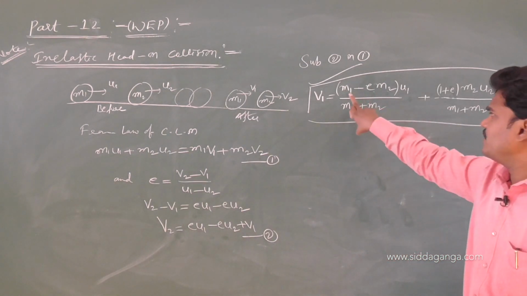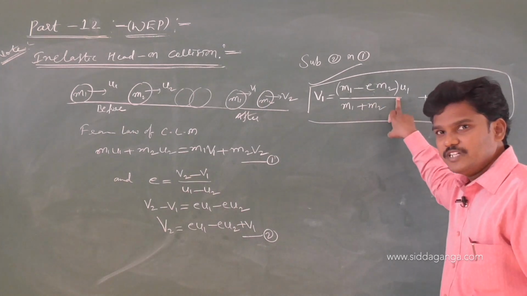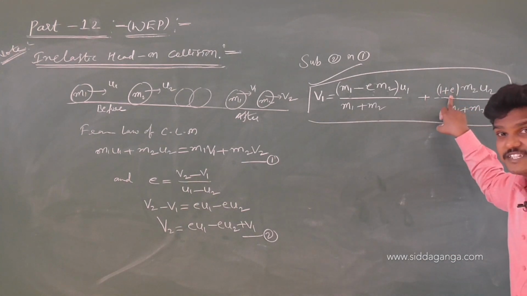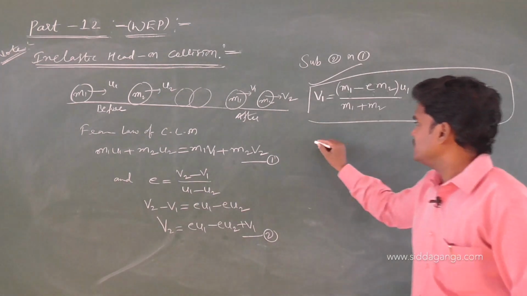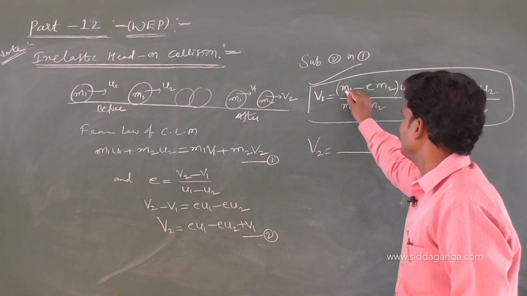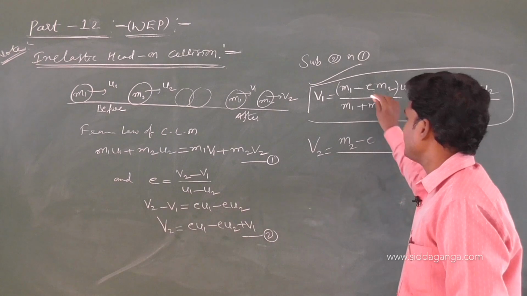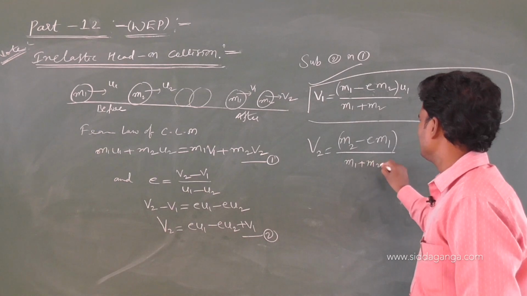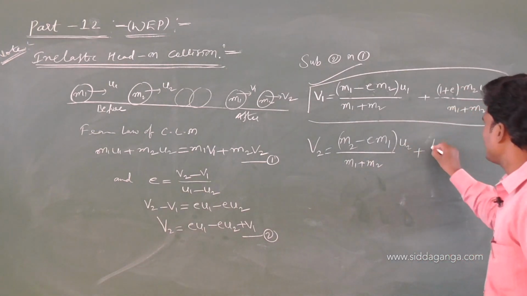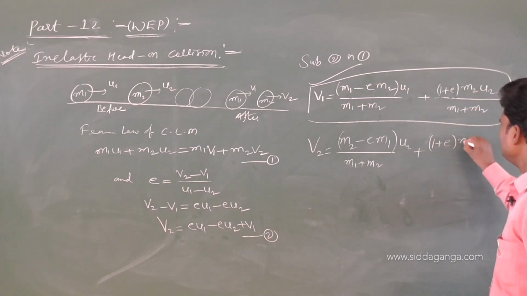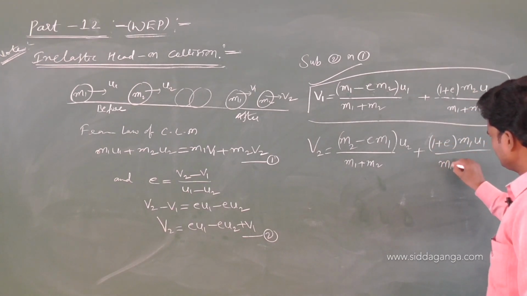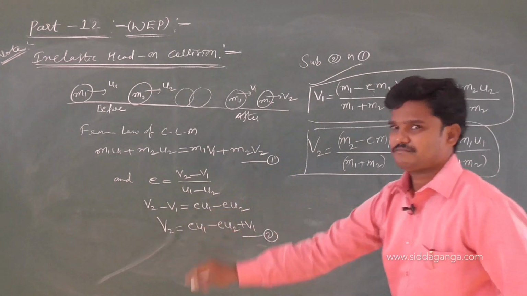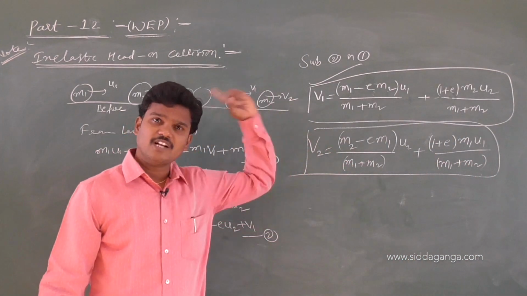Expectation also clear. m1 minus e m2 by m1 plus m2, u1. In front of m2 you keep in mind e will be there. This 2 can be replaced by 1 plus e, m2u2 by m1 plus m2. Similarly, can anyone expect the v2? m1 replaced by m2. Keep e as it is. e m1 by m1 plus m2, u2 plus 1 plus e as it is, m1 u1 by m2. So this is v2. This is directly completed. Substitute e value 1, you will get elastic collision.